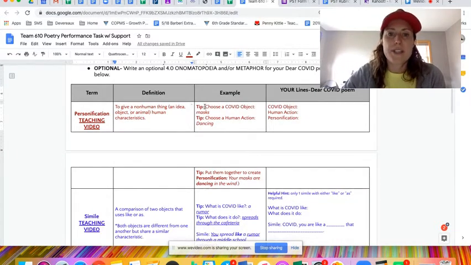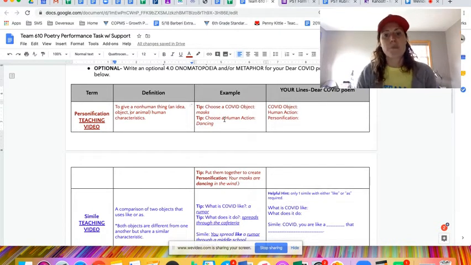There are some tips in here. So for personification, the tip is to choose an object from COVID. So the example has masks, and what it has masks doing is dancing in the wind, which we know masks don't dance, right? So it's giving that characteristic of a human to something that's not human. You could think about gloves, you could think about coughs or breathing, lungs, and create some sort of action that those are doing as if they are people.